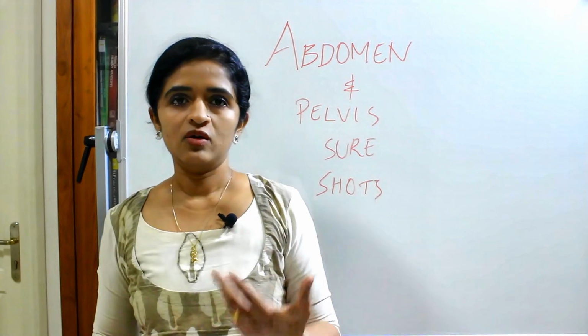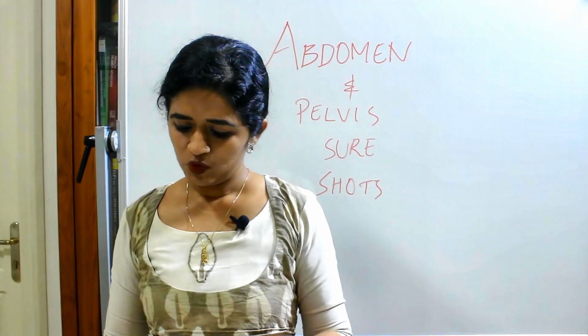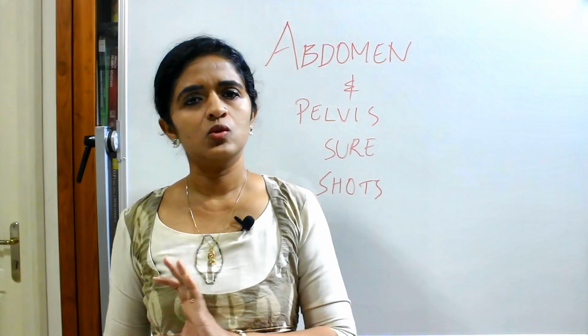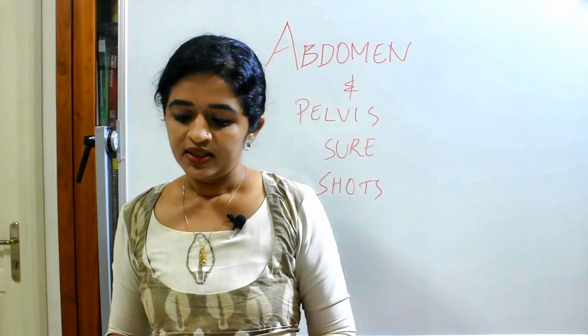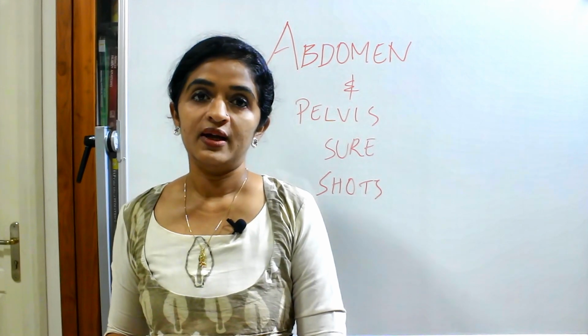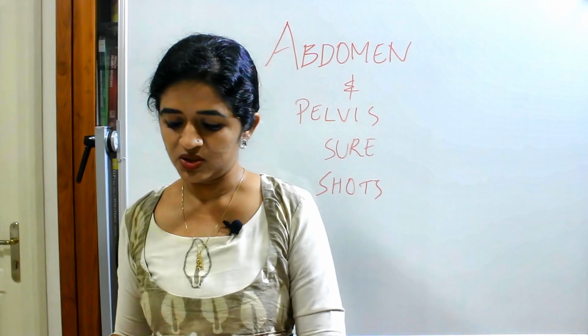Then the development along with embryology, you have to cover it. Then the arterial supply, you just know which are the main branches. No need to know the detail, but just know the names of the branches. Then carcinoma of the head of the pancreas and acute pancreatitis. Just know what the clinical condition is so that you can solve the structured essay.